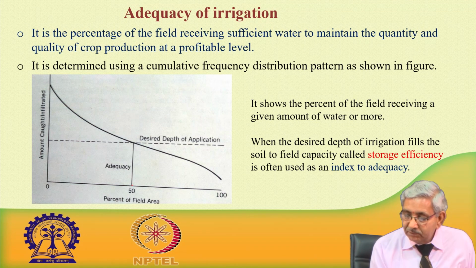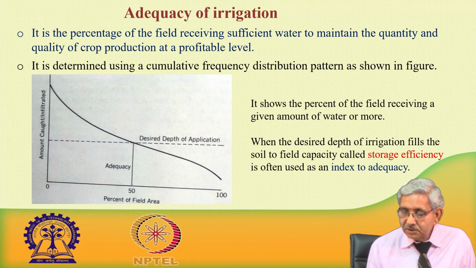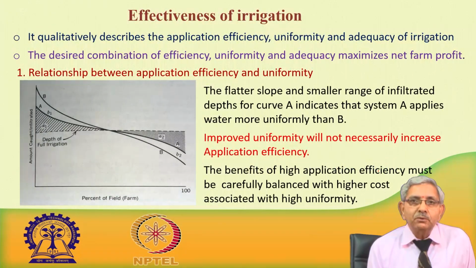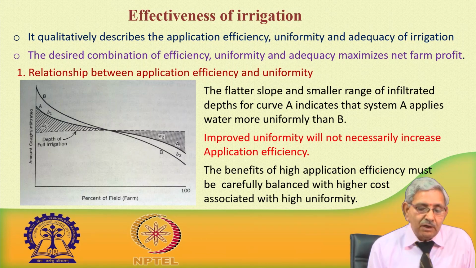When the desired depth of irrigation fills the soil to field capacity, it is called storage efficiency. It is often used as an index of adequacy. With respect to adequacy of irrigation, another term is effectiveness of irrigation.